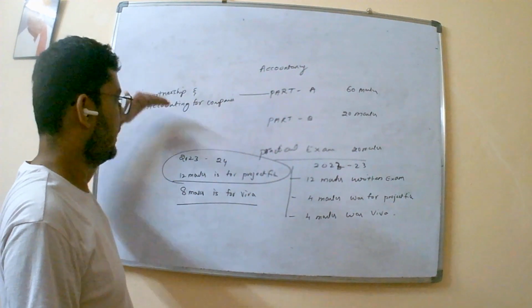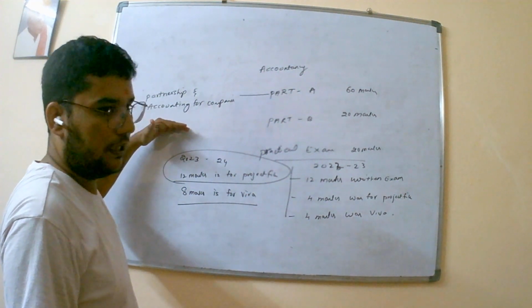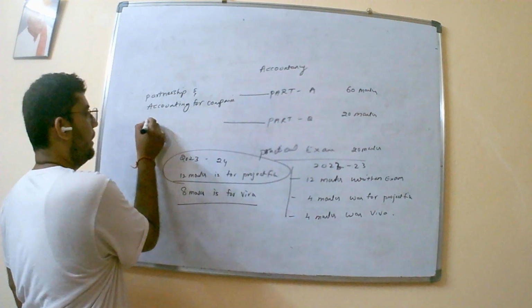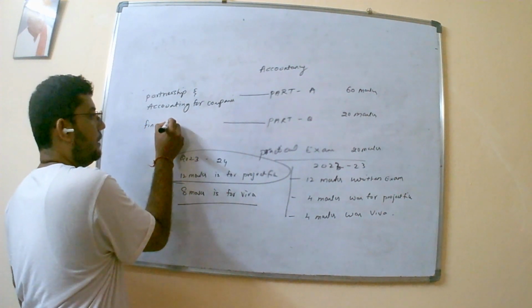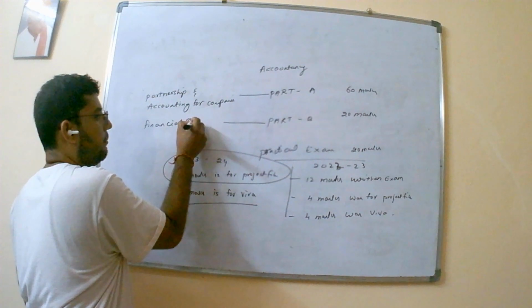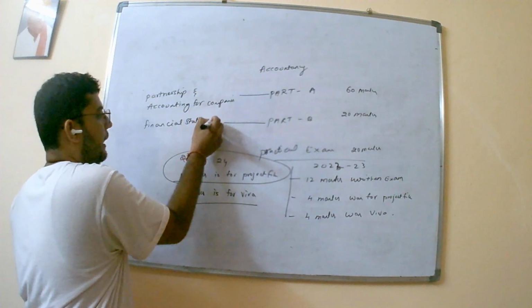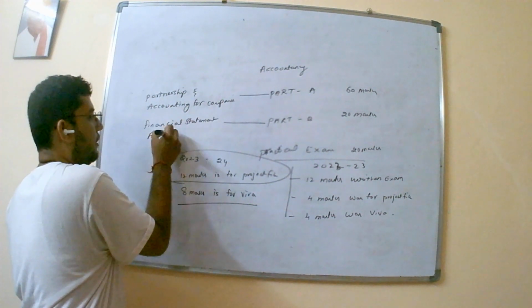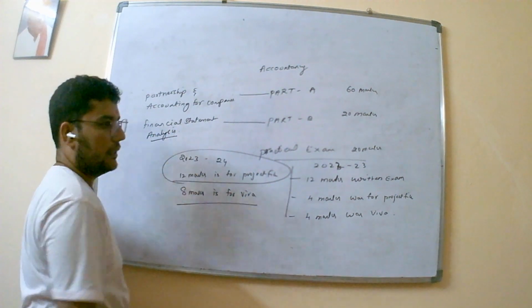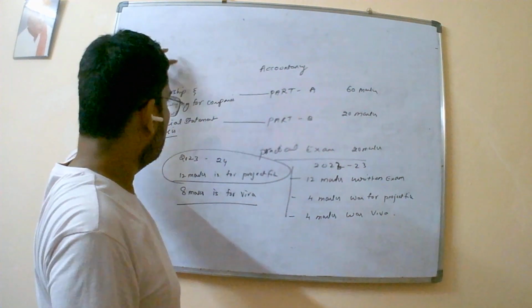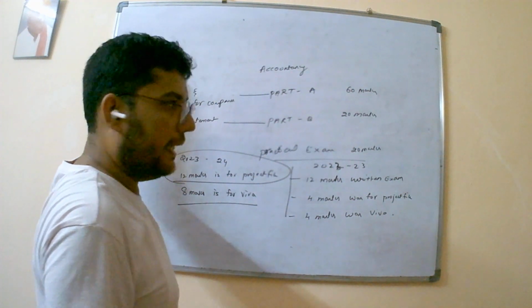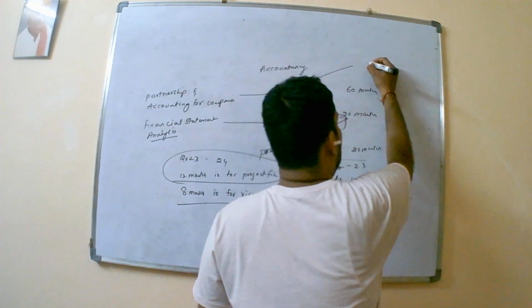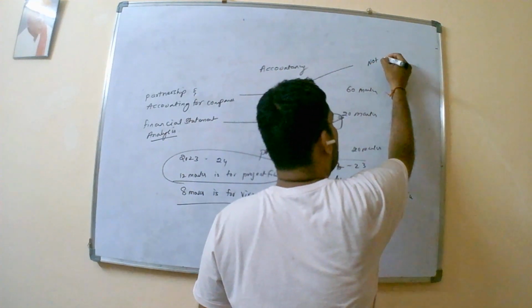And Part B consists of financial statement analysis. Now, in this Part A, last year also there was no not-for-profit organization.